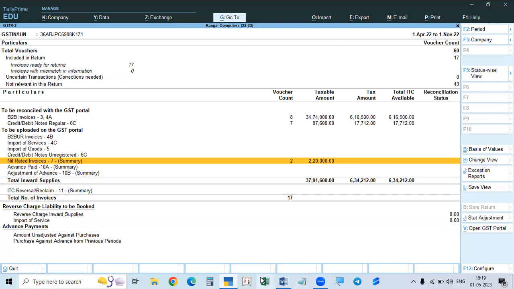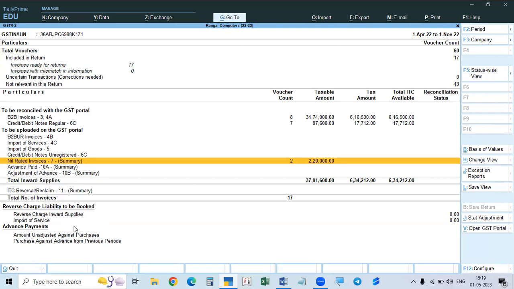That liability is to be paid just like the outward supplies in GSTR 1. We pay cash to the government, and we get back the ITC. So that reverse charge liability we have to show here. Once the liability is paid, the ITC will be generated immediately. You pay cash and take the ITC in the same month.